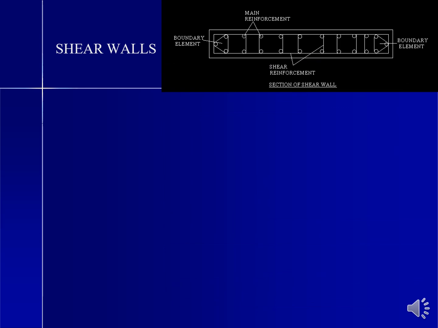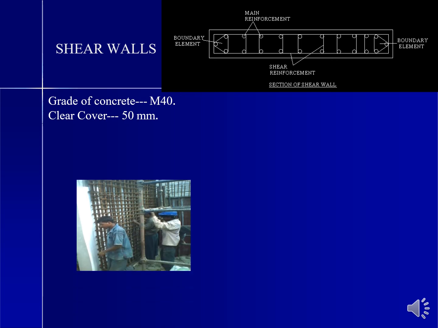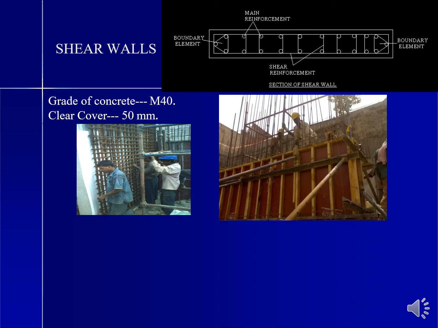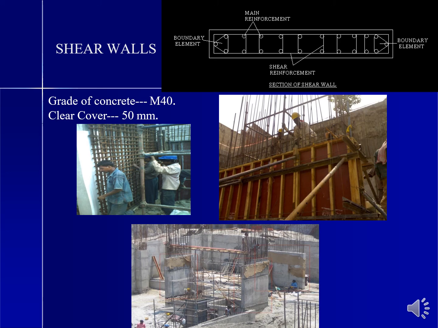Shear walls. See, this is the image of the shear wall that has been done at the site. This is the reinforcement details. Grade of concrete is M40, clear cover 50 mm. See, this is the methodology of tying the reinforcement for a shear wall at the column at the site. The shuttering has been done and the concrete has been completed.